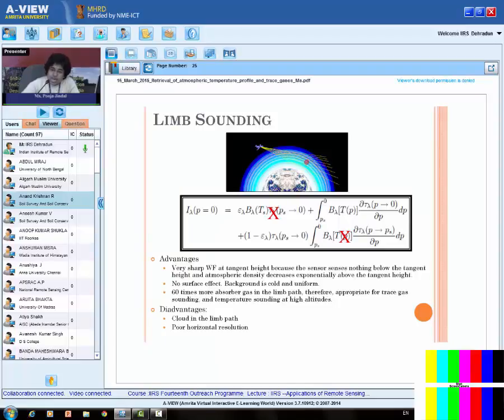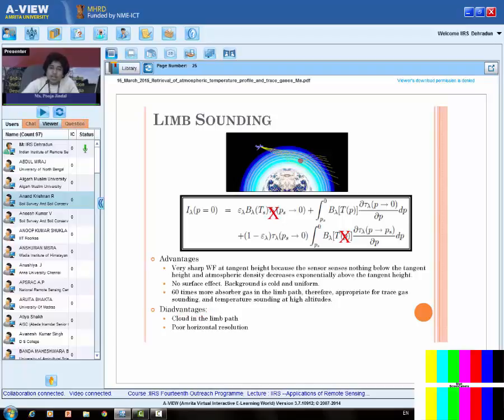If I have more gas, then even if there is a small change, I can see a higher change along the limb path than the nadir path, because the limb path has a greater quantity of the gas, right? So that's why limb sounding is more appropriate for trace gases. Then comes the disadvantage. The disadvantage is there is a cloud in the limb path.